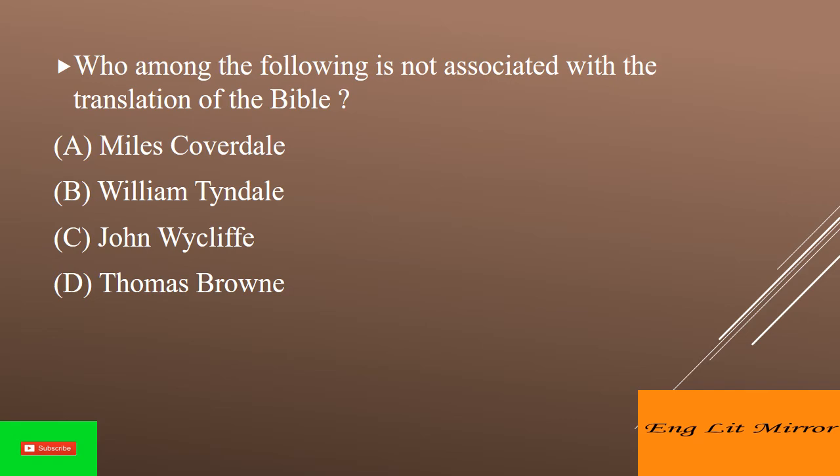Who among the following is not associated with the translation of the Bible? Answer is option D. Thomas Browne. Sir Thomas Browne was an English polymath and author of varied works which reveal his wide learning in diverse fields including science and medicine, religion, and the esoteric. His writings display a deep curiosity towards the natural world influenced by the scientific revolution of Baconian inquiry.